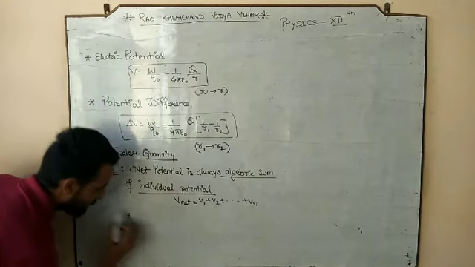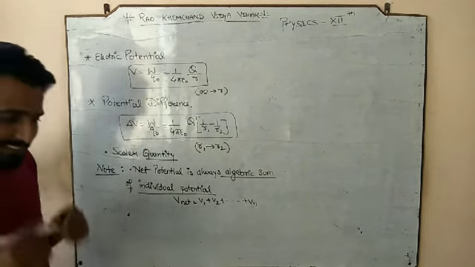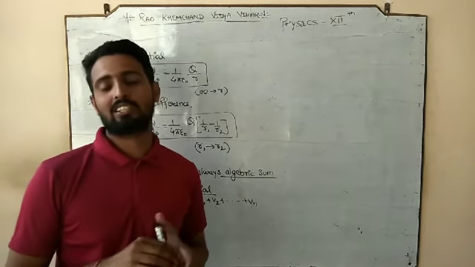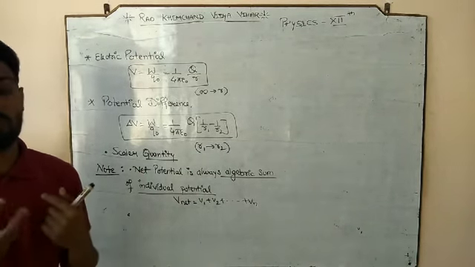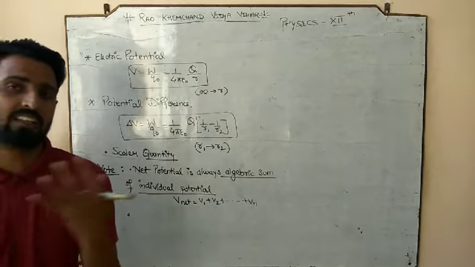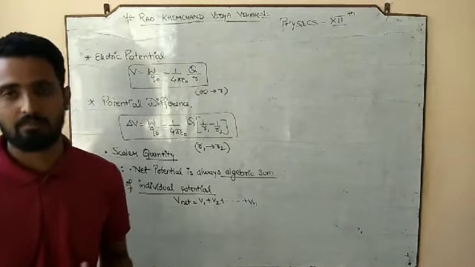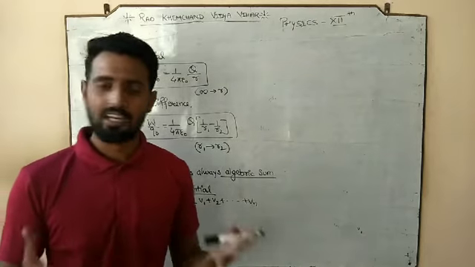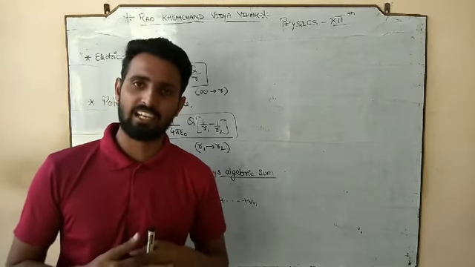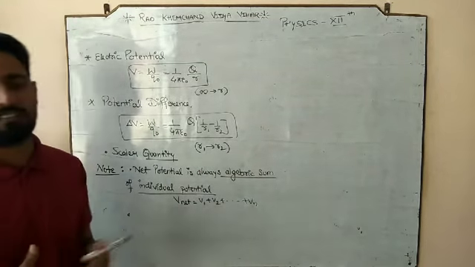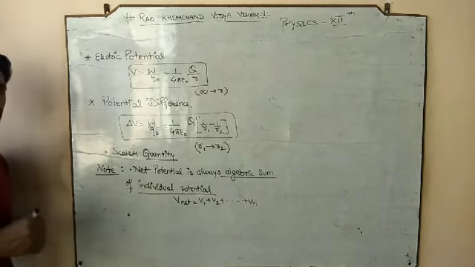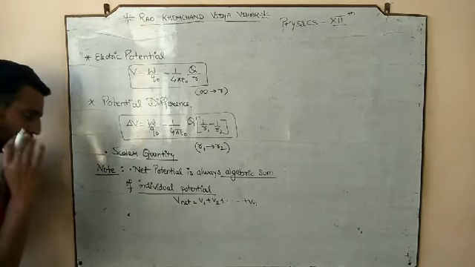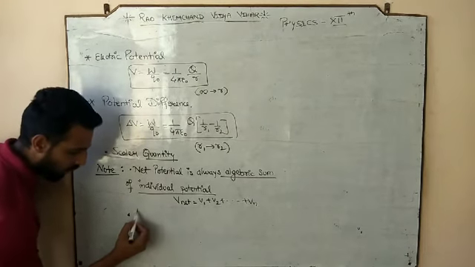And the second but most important point, since it is a scalar quantity, it does not have any direction. So we can't represent the positive and the negative behavior in the diagram by showing the arrow, because an arrow shows direction. So where are we going to use those positive and negative signs?